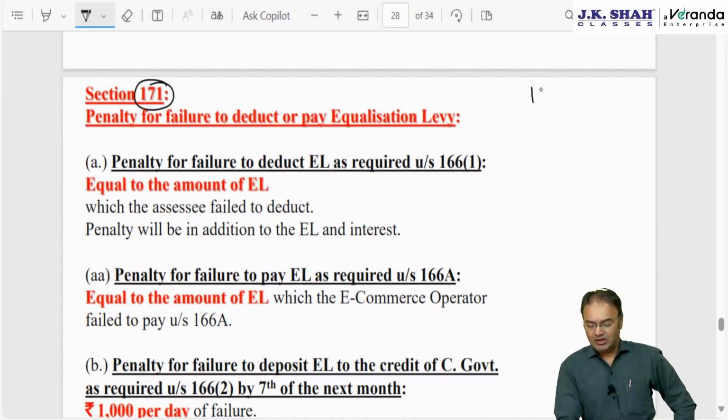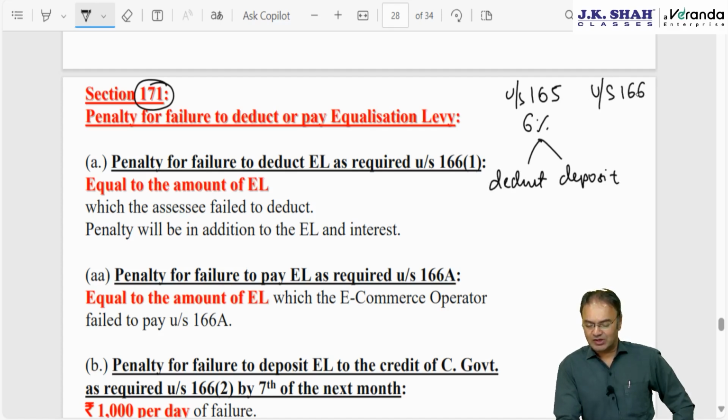As far as equalization levy under section 165 is concerned, that is the 6% equalization levy, there are 2 types of penalty under the same section: failure to deduct, and failure to deposit by 7th of the next month. But as far as section 166 is concerned, 165A, that is the 2% equalization levy, here penalty is possible for only one thing.